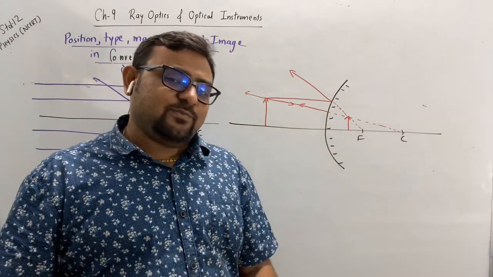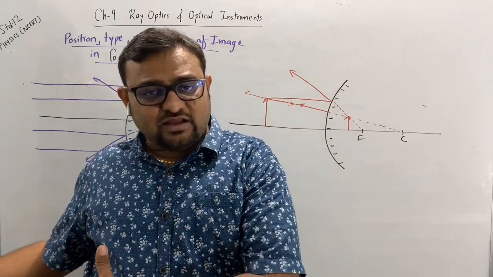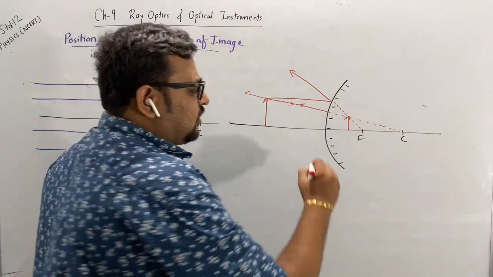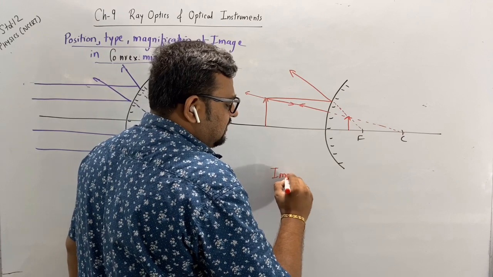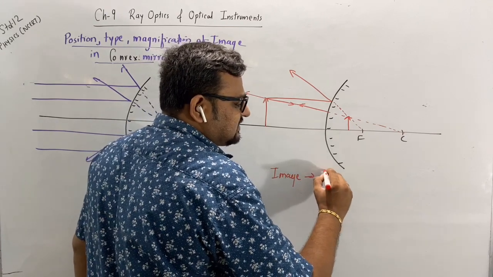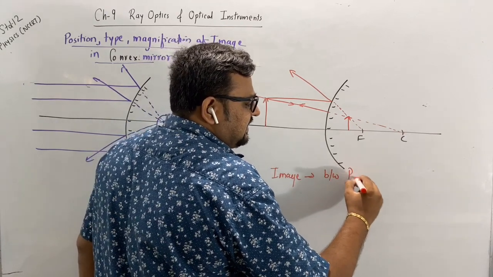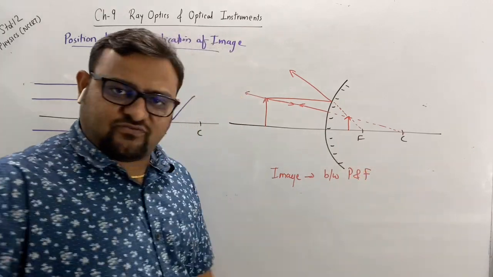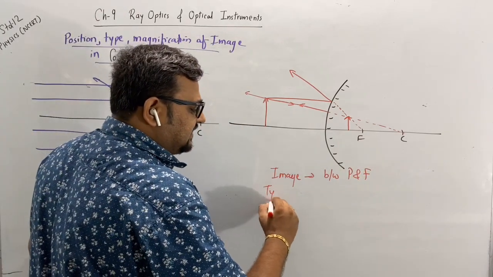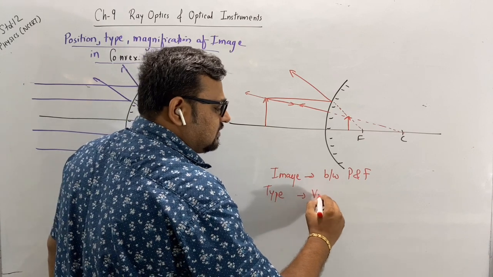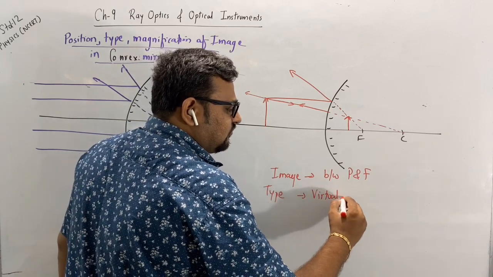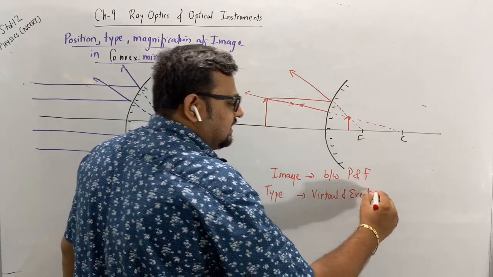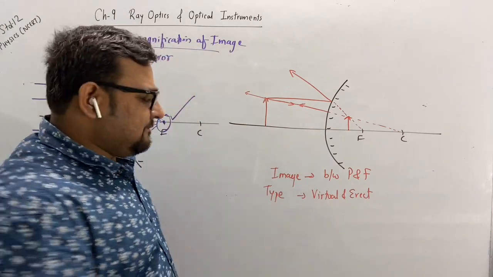So at any point between infinity and pole, the image is formed at which place? Between P and F. What is the type of image? Virtual and erect.